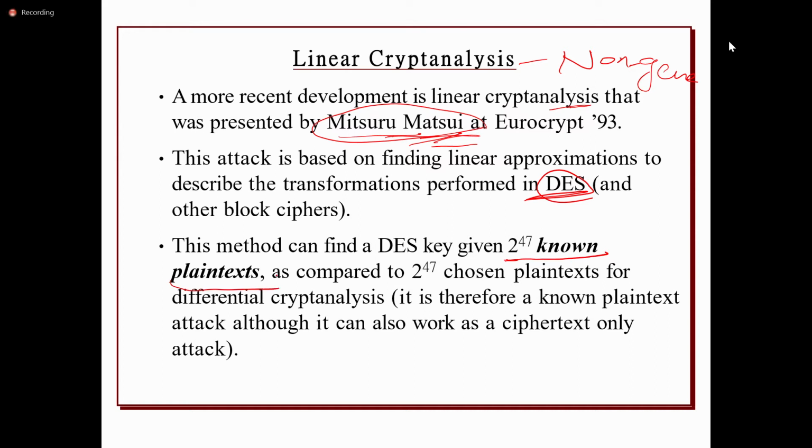Linear cryptanalysis is a known plaintext attack. Before applying linear cryptanalysis, the attacker will have known plaintext and ciphertext pairs. We observe the previous communication between the sender and receiver, or the set of known plaintext and ciphertext messages will be there.